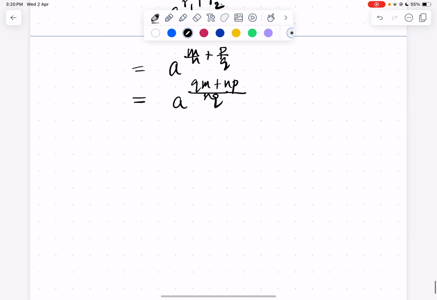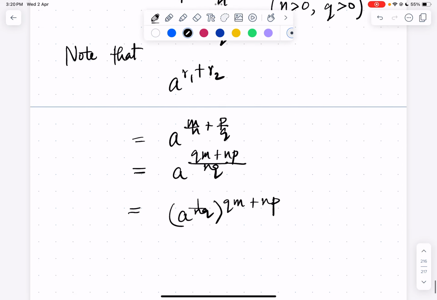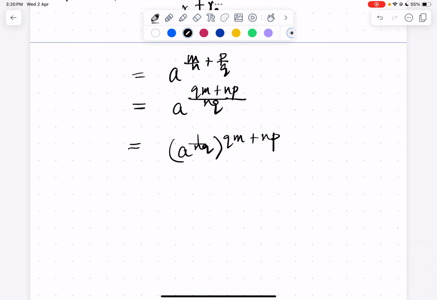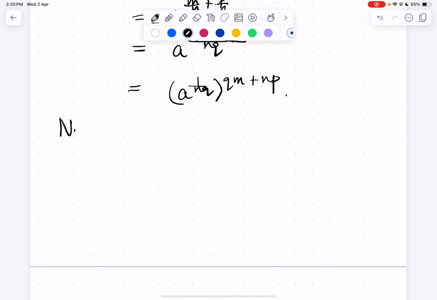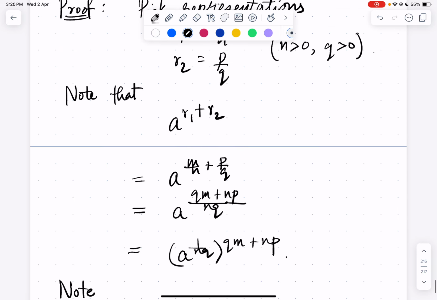Then, by the definition of a power, we can write this as (a^(1/nq))^(qm+np). So we found that a^(r1+r2) is this quantity, (a^(1/nq)) to the power qm plus np. Okay, so now we need to check the other quantity.